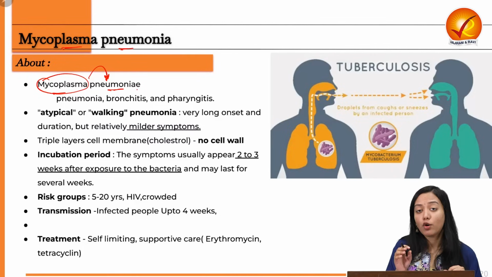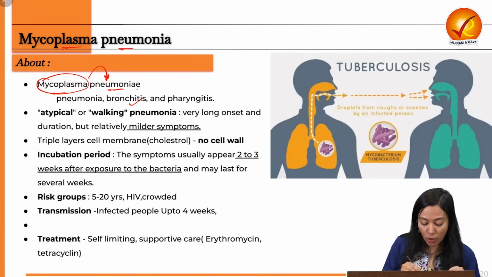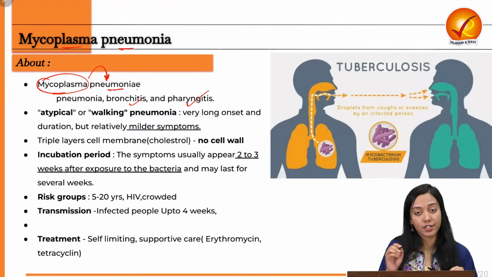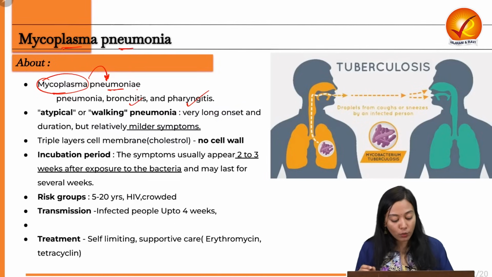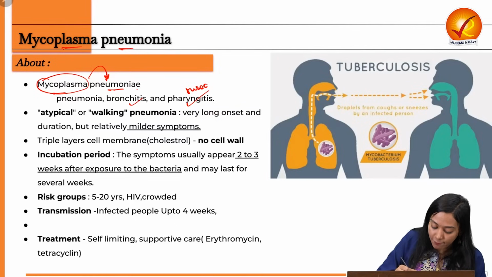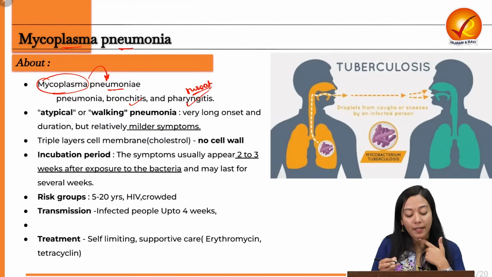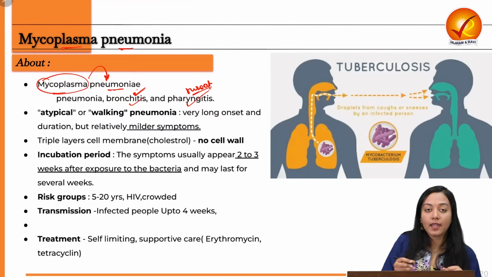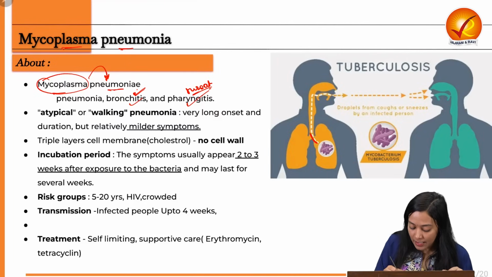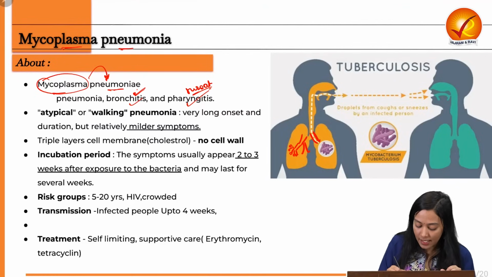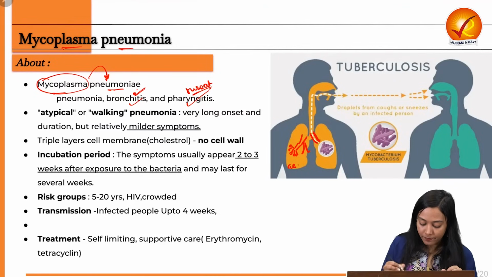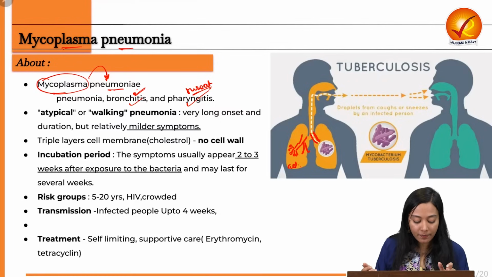This bacteria not only causes pneumonia though, it also causes bronchitis, and it also causes pharyngitis, which means that it not only causes inflammation of the throat, the pharynx pipe, but also bronchitis. Bronchitis is essentially the airway channels or the airway tubes that further break down or branch out and then create sac-like structures which are known as alveoli, which we will be reading in the next slide anyway.